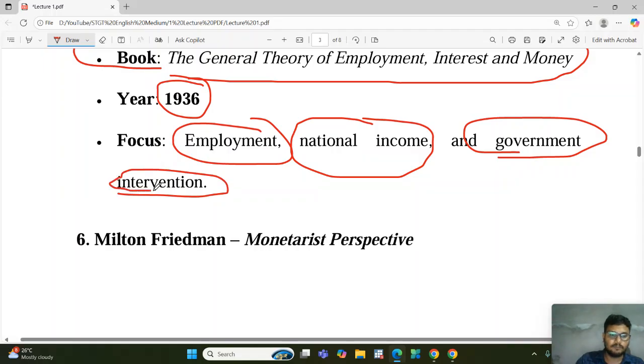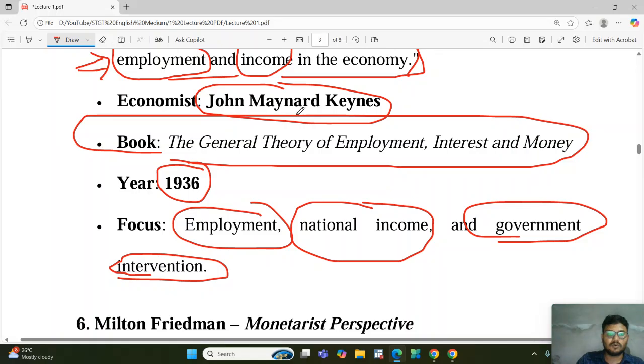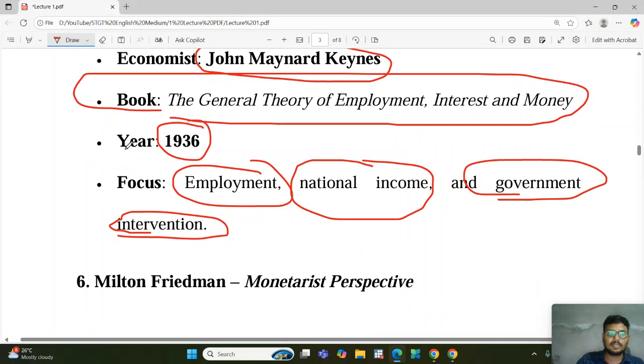Before John Maynard Keynes, all the economists, basically called classical economists, focused on an economy where the government has no role to play. Classical economists always said that government intervention is not required in the economy.